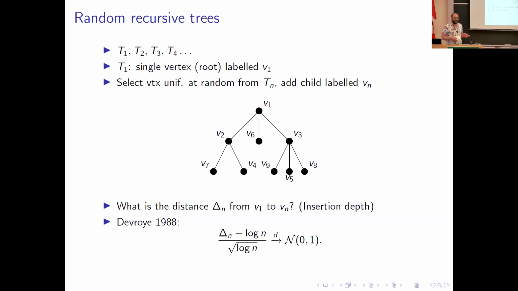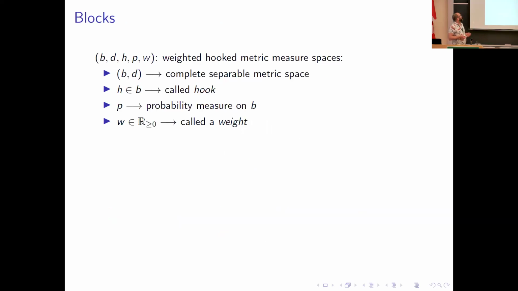The under some conditions really annoyed me. I wanted to get rid of them. Once I had gotten rid of those conditions, then I asked, well, how far can we generalize these models and still prove a central limit theorem for the insertion depth? And that's why I apologize for the next 2 slides of complicated notation. So instead of attaching an edge and a vertex at each step, let's look at what I call blocks. These are weighted hooked metric measure spaces.